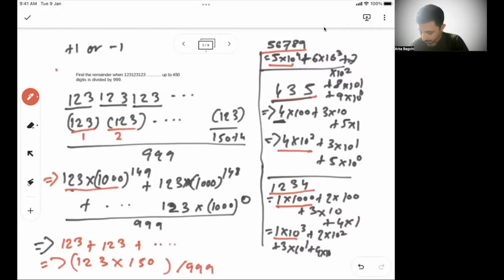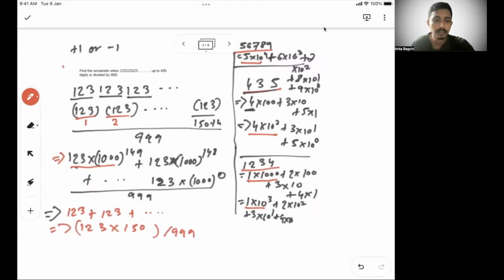Now if you do this, you will be able to see it is 450, 45 in hand, 300 plus 45, 345, 34 in hand, 150 plus 34, 184. So you have 184 by 999.